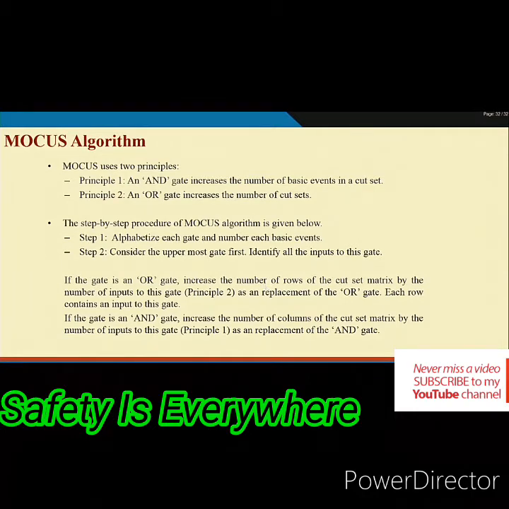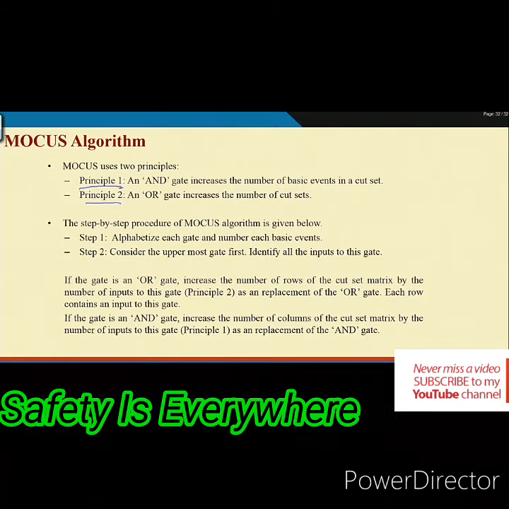Please listen very carefully to how the MOCUS algorithm works. It is a very important algorithm for fault tree analysis. There are two principles, principle 1 and principle 2. It is basically related to AND and OR gates. When you develop a fault tree, you might be using other gates, not necessarily only AND and OR gates.